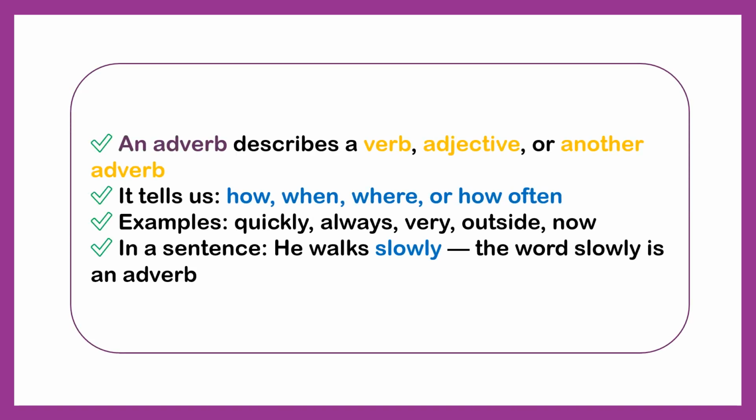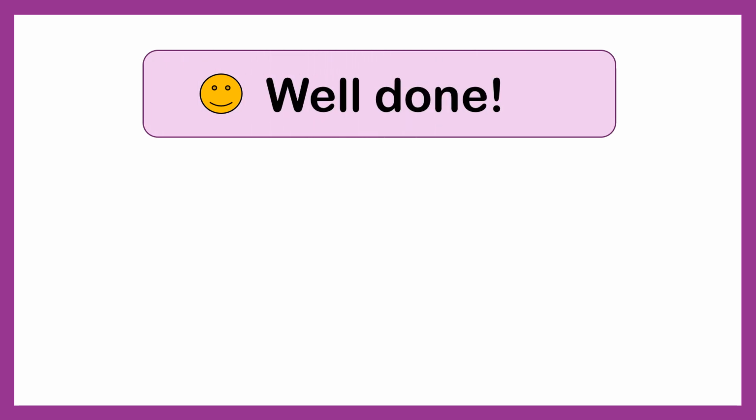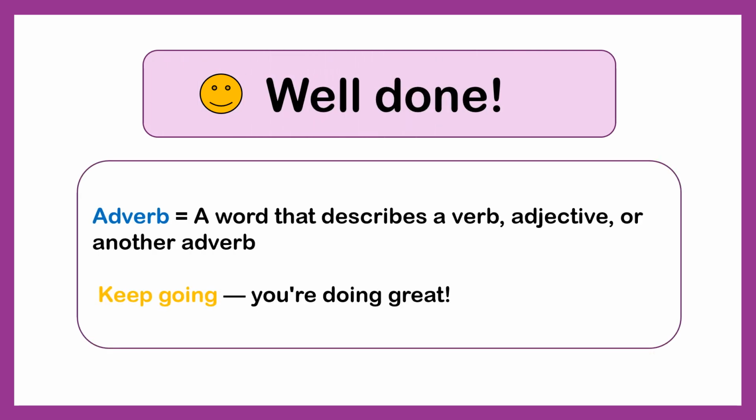All right, let's review quickly. An adverb describes a verb, adjective, or another adverb. It tells us how, when, where, or how often. Examples: quickly, always, very, outside, now. Let's have a look in a sentence. He walks slowly. How does he walk? He walks slowly. So the word slowly is an adverb. Great job, everyone. You have completed the adverb section. You are doing amazing. Keep learning with us. Next one